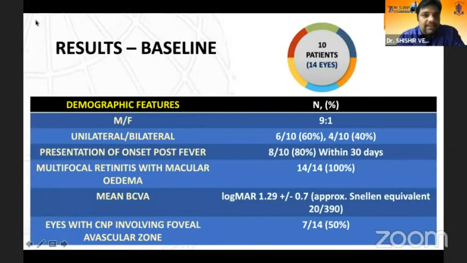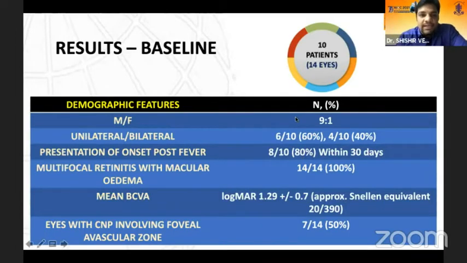Coming to the basic demographic features, we had 14 eyes of 10 patients. 90% of the patients were male, 60% had bilateral involvement, and 80% had the onset of retinitis 1 month post fever. All of them, 100%, had multifocal retinitis with macular edema. The mean presenting BCVA was 20 by 390.